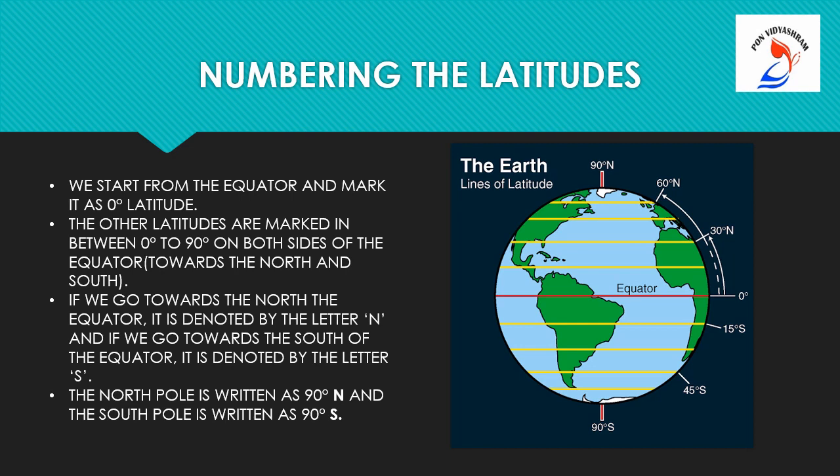If we go towards the north of the equator, it is denoted by the letter N. And if we go towards the south of the equator, it is denoted by the letter S. The North Pole is written as 90-degree N and the South Pole is written as 90-degree South.